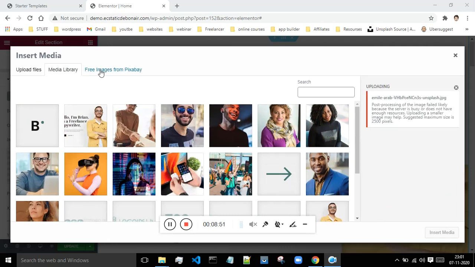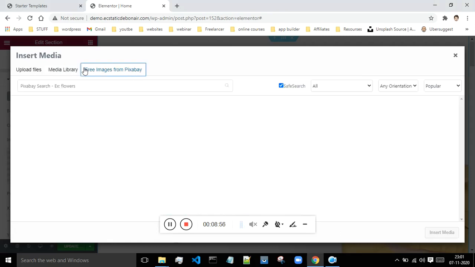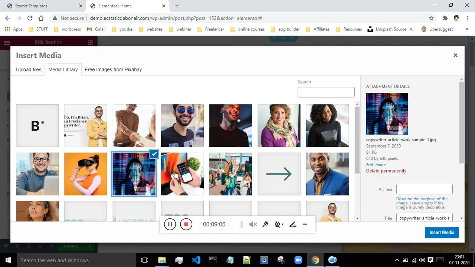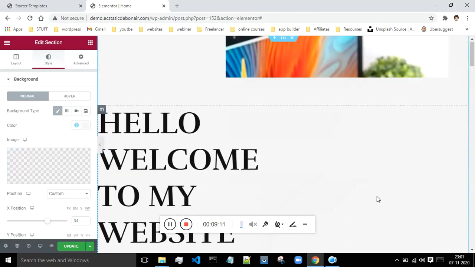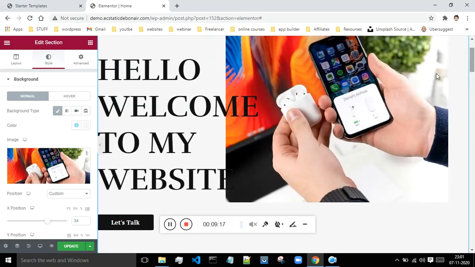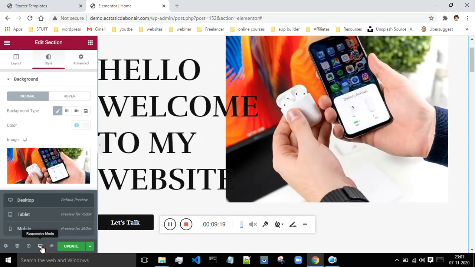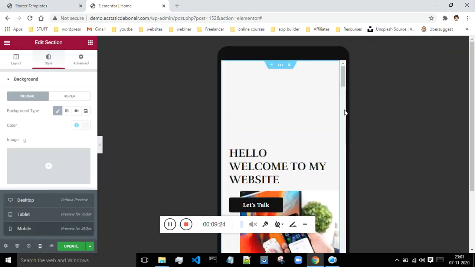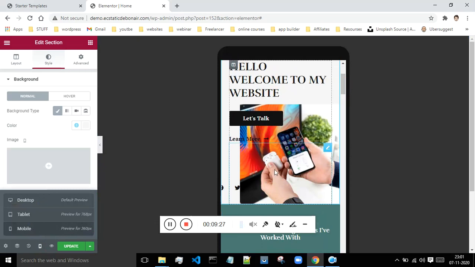If you don't want to use that image, you can even make use of these free images from Pixabay, and whatever images are available on your website, all these images you will get over here. Okay, so now let me just go with this image which is already present. I will say insert media, and now that image will be available on my site. And also make sure that whenever you make changes, you also preview it on the cell phone. You should also check how it looks on the cell phone and all. Okay, so this is how your website would be looking on a cell phone.